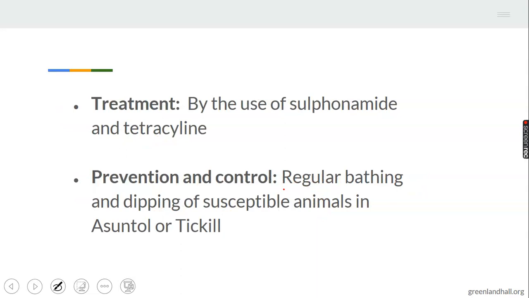Treatment: by the use of sulfonamide and tetracycline. Sulfonamide and tetracycline are the two ways of treating heartwater disease. Prevention and control: you have regular baiting and dipping of susceptible animals in azothole or thick-heel. This is a preventive measure for heartwater disease. Let's take note of that.